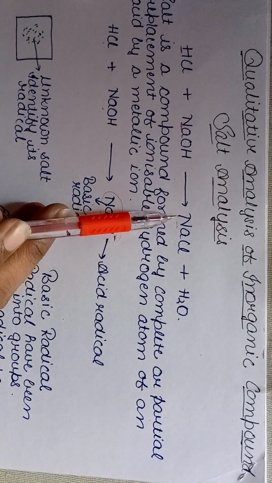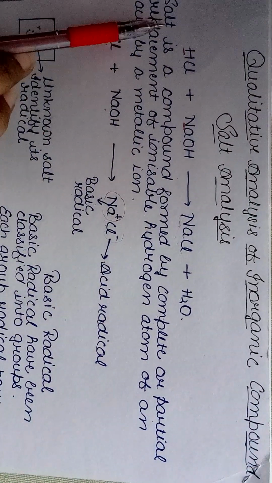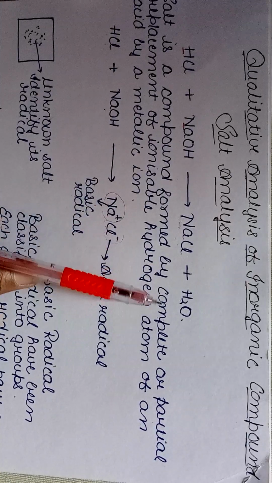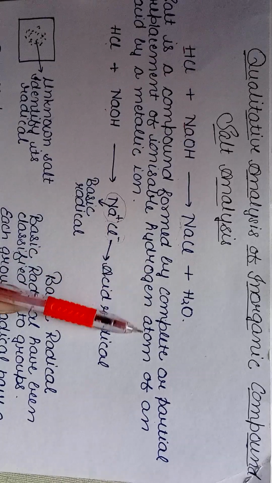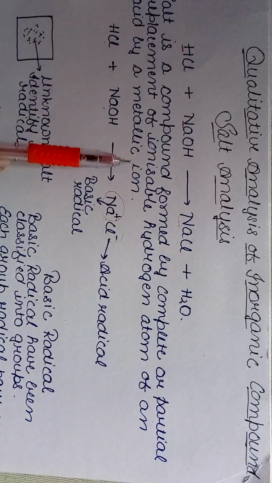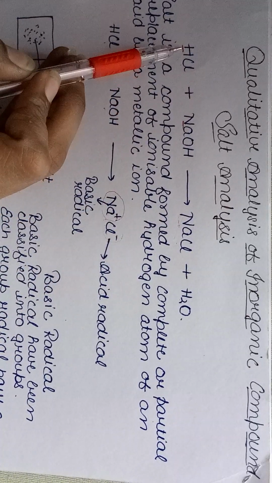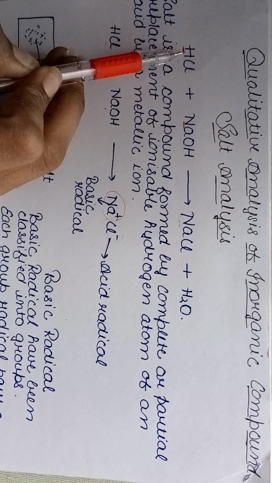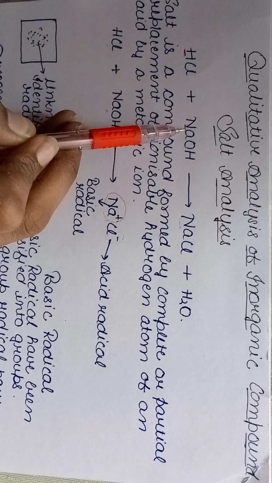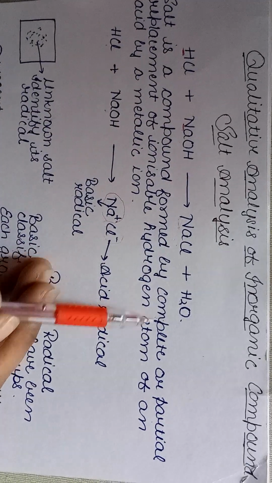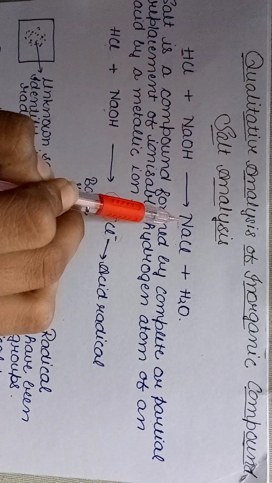So the salt formed here, a question is in your mind: what is a salt? A salt is a compound formed by complete or partial replacement of the ionizable hydrogen atom of an acid by a metallic ion. So what is salt? Salt is that when ionizable hydrogen is replaced from an acid by a metallic ion, either by complete or partial replacement, then the formation of salt takes place.